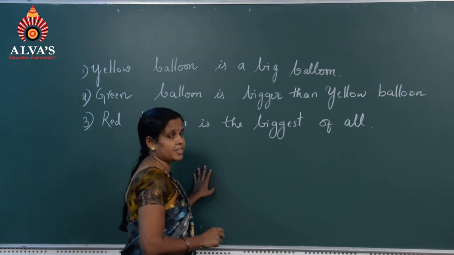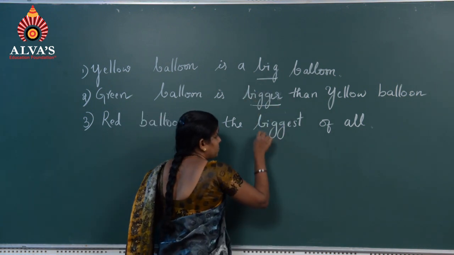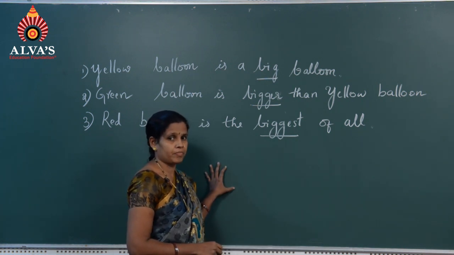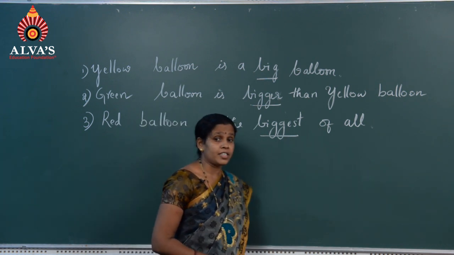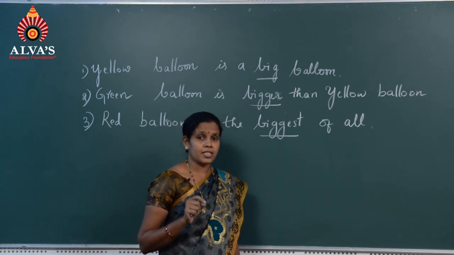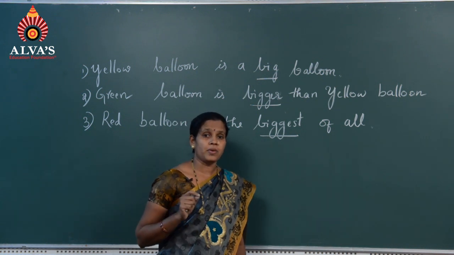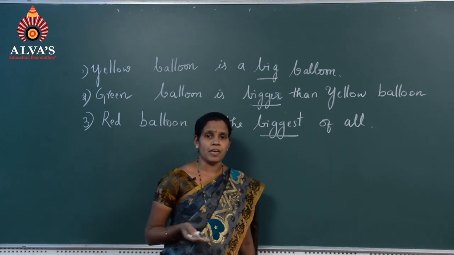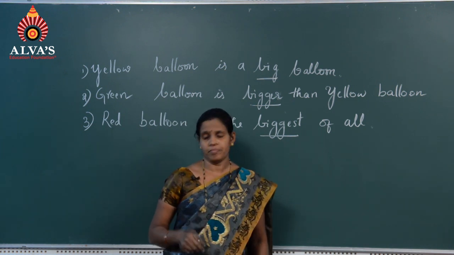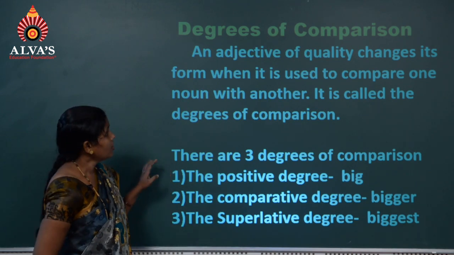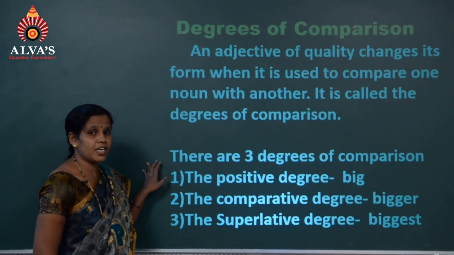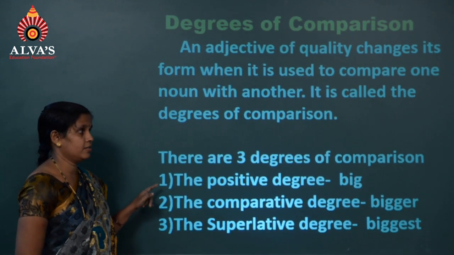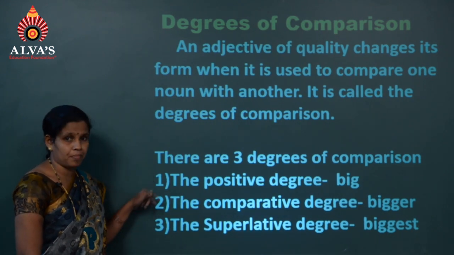See, I have written here big, bigger, biggest. These are called adjectives in English grammar. When we use the adjectives to compare persons or objects, we are said to be using degrees of comparison. Today, let us learn about degrees of comparison. An adjective of quality changes its form when it is used to compare one noun with another. It is called the degrees of comparison.